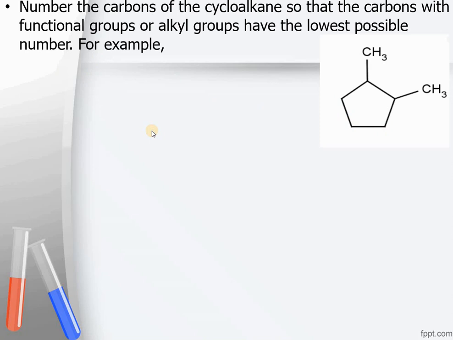So the correct name of the compound will be 1,2-dimethyl cyclopentane. This will be position 1 and this is 2. You can call this carbon position 1 and this one 2 as well. But do not start in this way, so that this carbon gets position number 1 and this one gets 2, 3, 4 and 5. This will be wrong.